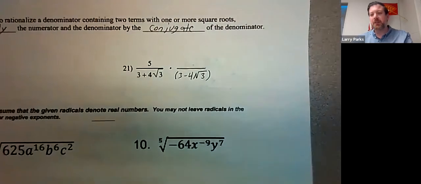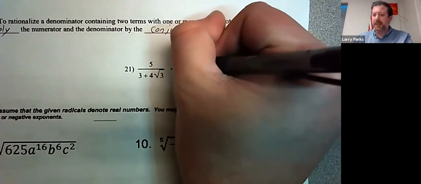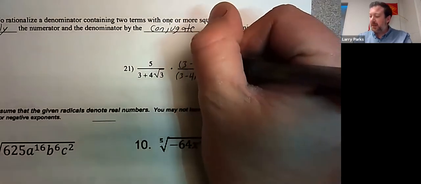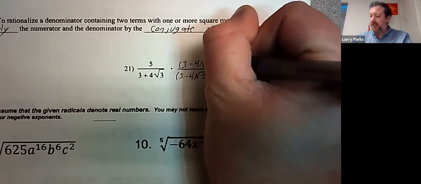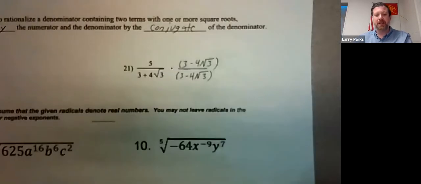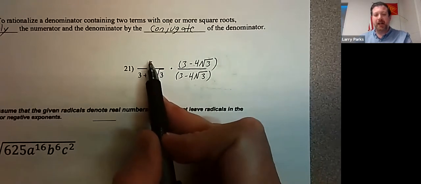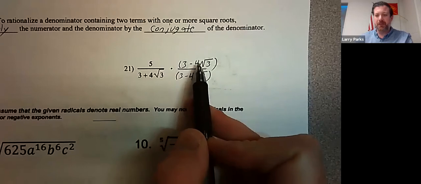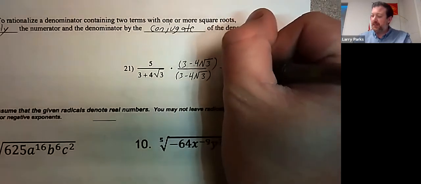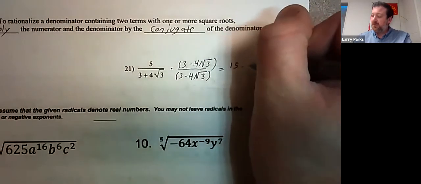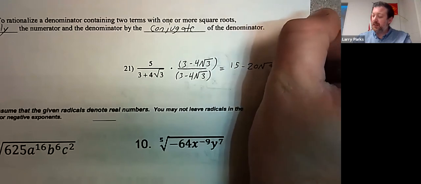And I am going to have to move a little faster today. This packet's kind of long, so I may not be able to describe every step, but I could at least kind of walk you through most of them. Here, I take 5 times 3, 5 times 4 square root of 3. That's 15 minus 20 square root of 3.